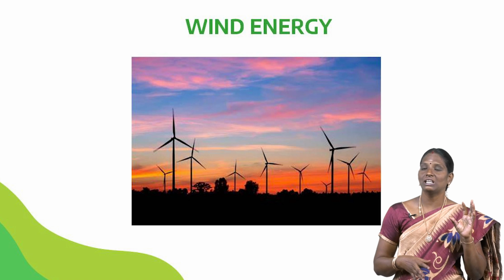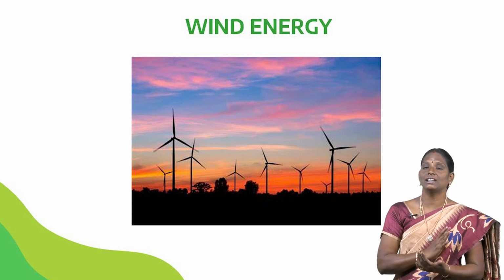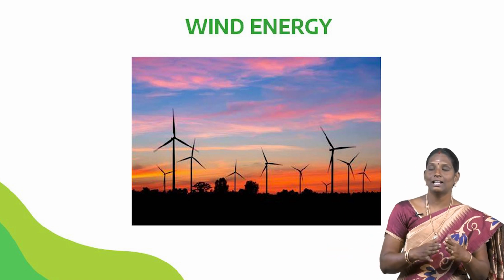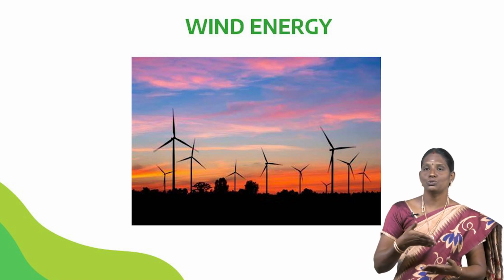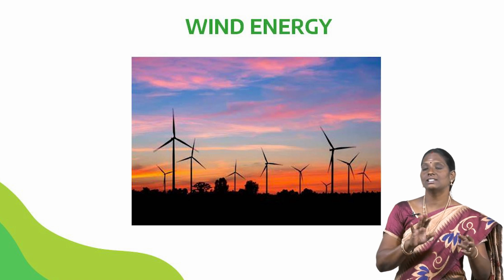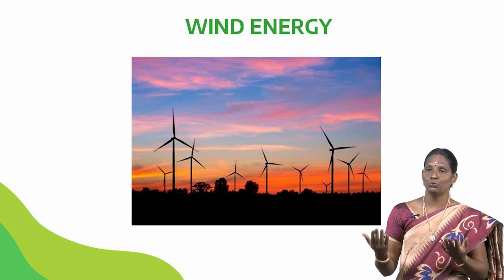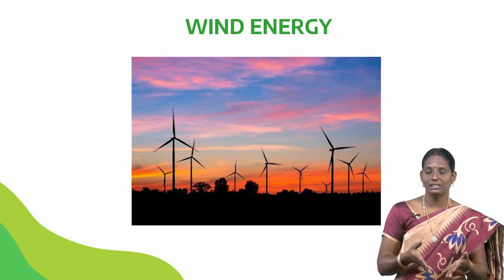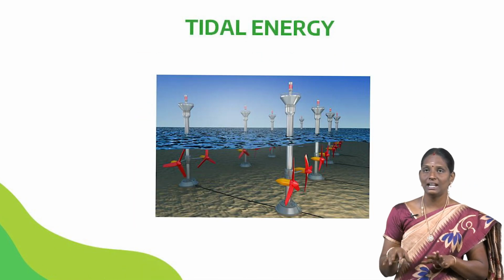So, when moving air passes through the windmill, the kinetic energy is converted into mechanical energy that can be used either directly to run a machine or to run a generator to produce electricity.